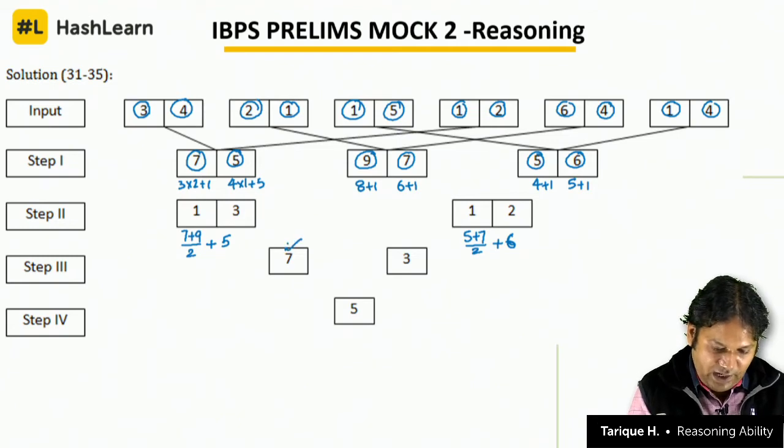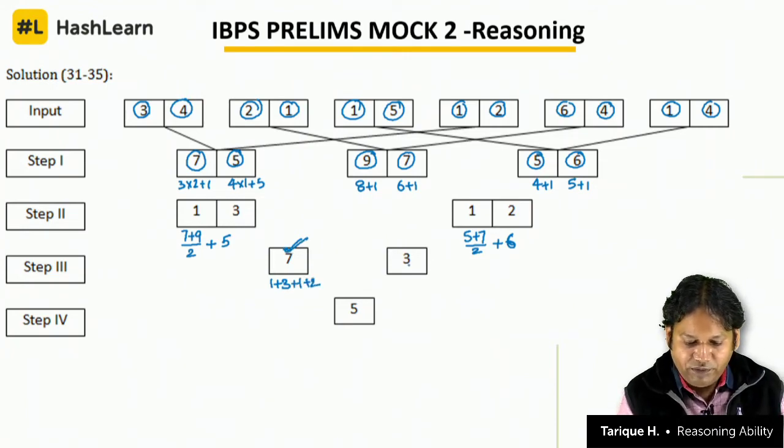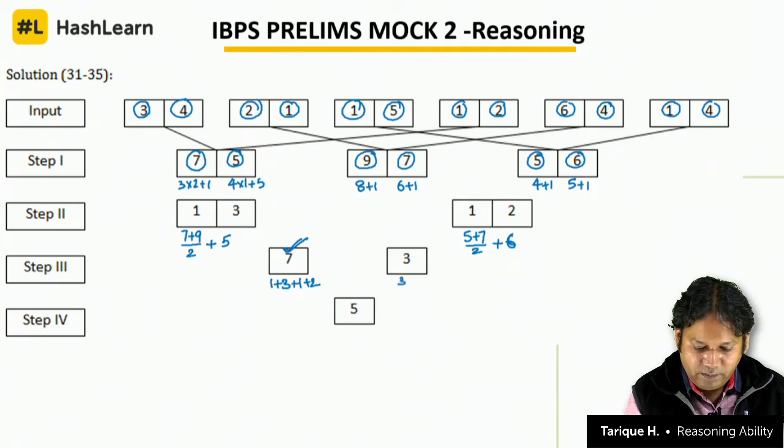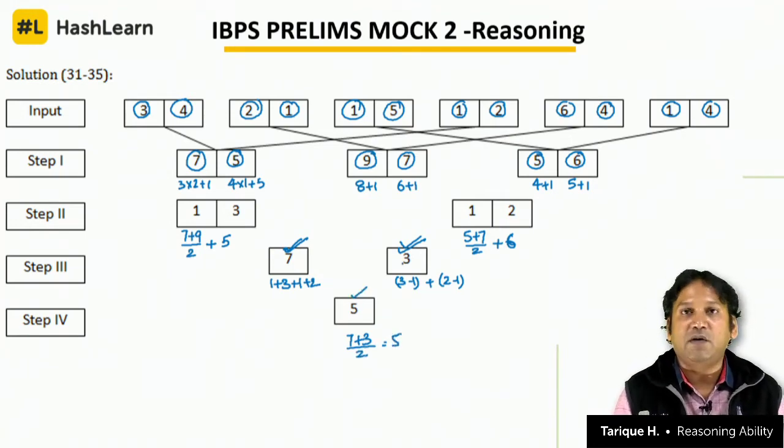How to get 7? Add up all the digits in step 2. 1 plus 3 plus 1 plus 2, that is 7. Now how do we get 3? Take the difference of 3 and 1 plus take the difference of 2 and 1. That's how we get 3. How did we get 5? Take average of 7 and 3. 7 plus 3 by 2. That's how we get 5. So all the numbers, you can see how we have obtained each of these numbers.